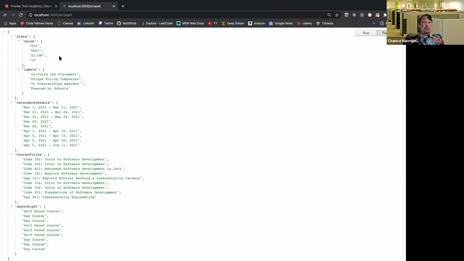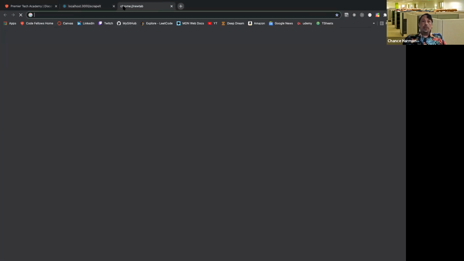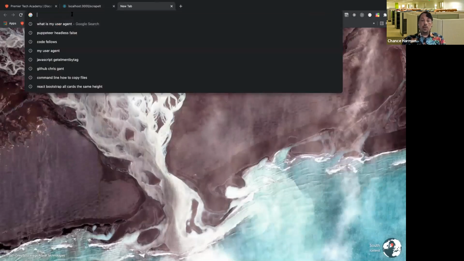For any of those of you who are familiar with trying to get APIs together, get responses back, put them into nice data, I'll post code for this later. It wasn't important to get to it today. But you can see that we had our stats and our labels that we already worked on and accomplished together. Some other things I wanted to add to this would be like upcoming courses and their titles. And that stuff's all here, which is great. Sorry you didn't get to participate in building that, but you can.